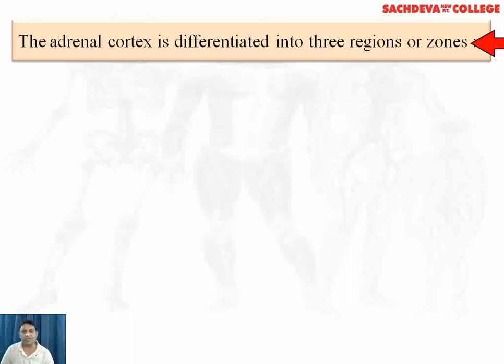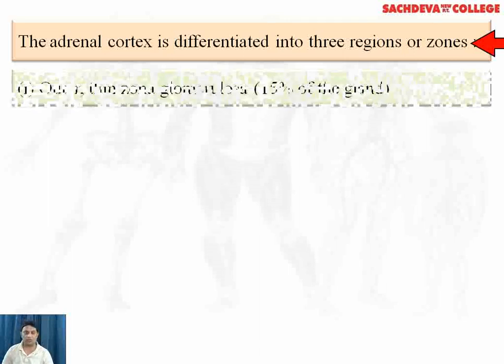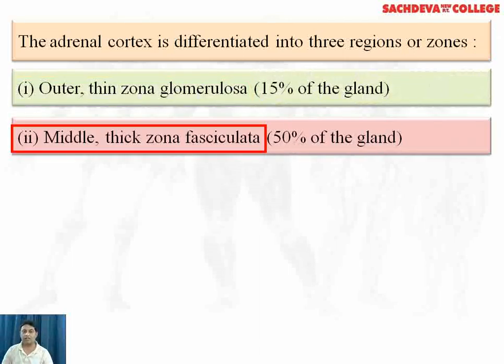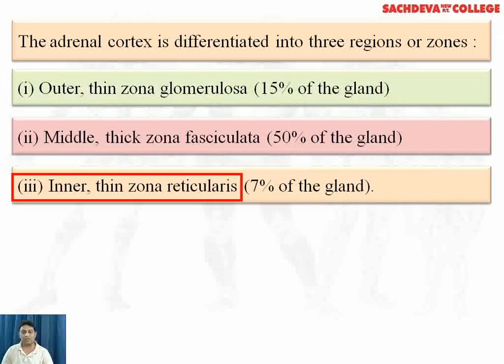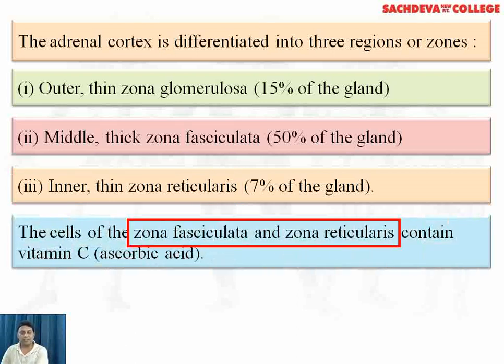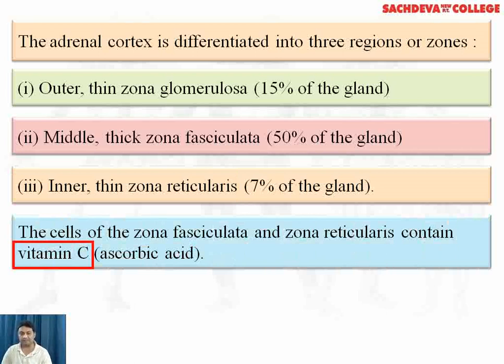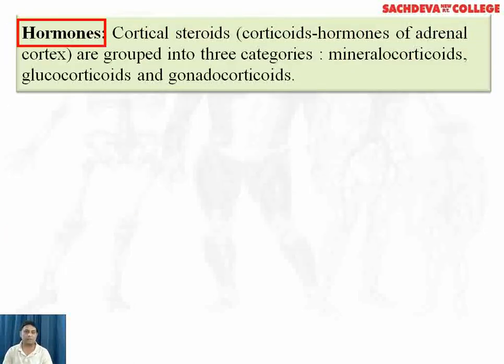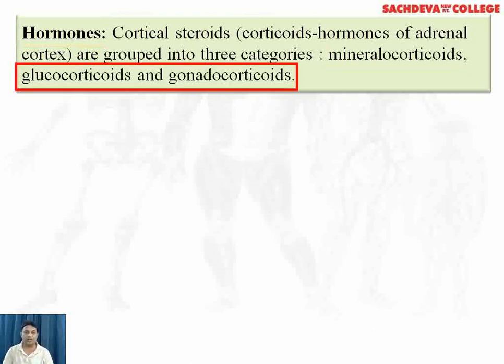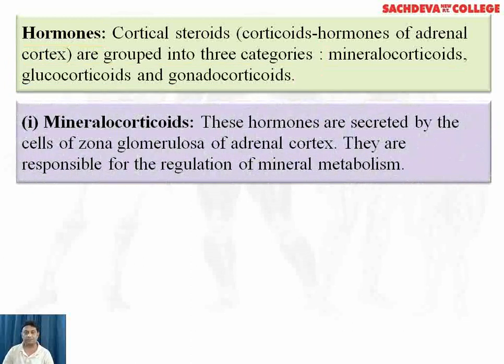Cortex is differentiated into three main parts or zones. Outer, thin zona glomerulosa, middle, thick zona fasciculata, and the innermost zona reticularis. Cells of the zona fasciculata and zona reticularis contain vitamin C. Hormones. Cortical hormones are grouped into three categories: mineralocorticoids, glucocorticoids, and gonadocorticoids.